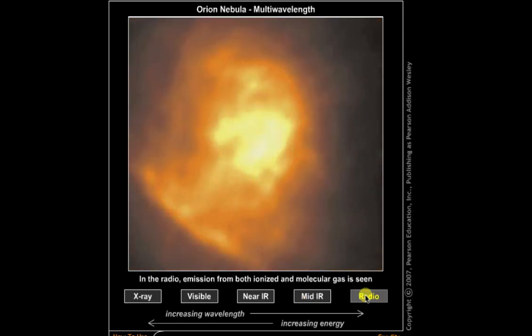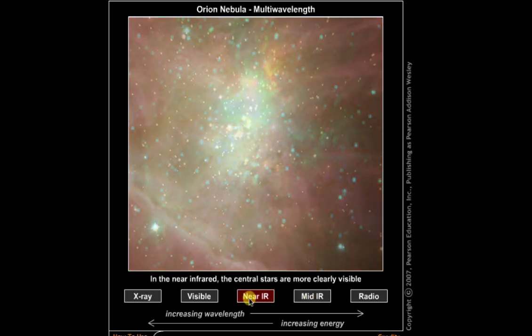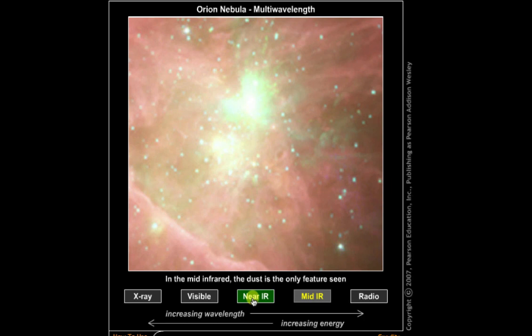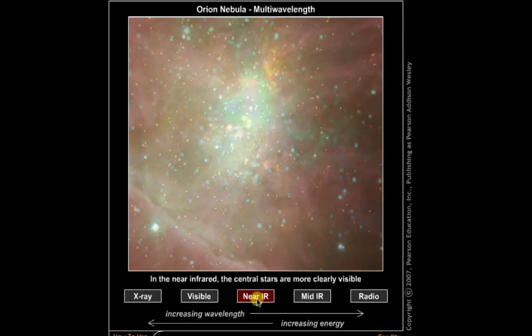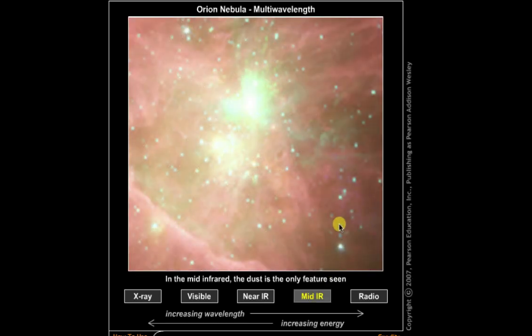And then we can look at radio waves as well, and we see a lot of stuff in here, but we don't see a lot of those little dots anymore. There's not a lot of radio waves being given off by the brown dwarfs, but there's definitely a lot of infrared, near infrared and mid infrared being given off. So go back, look at that. Go from there, near infrared, that's mid infrared, near infrared, and you can see some objects appearing and disappearing. Look in this region right here. You don't see anything in the near infrared. Click the mid infrared, and now you see some stuff. Those are your brown dwarfs, giving off a lot of infrared light.